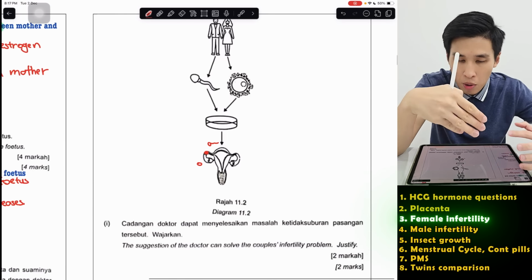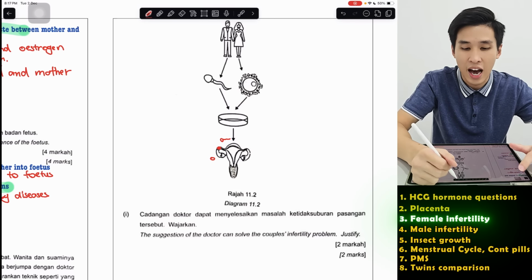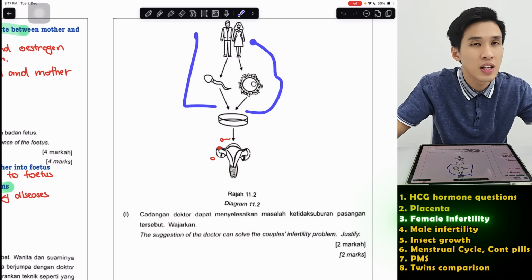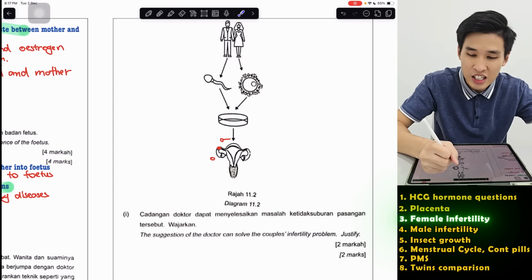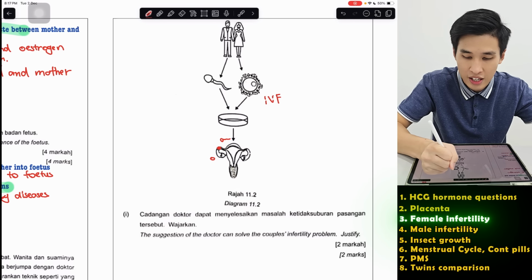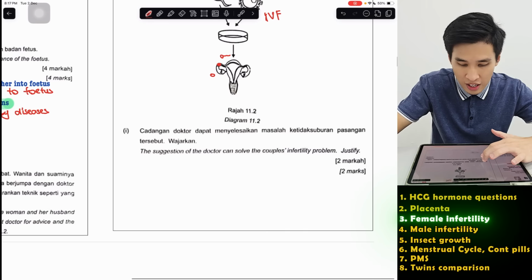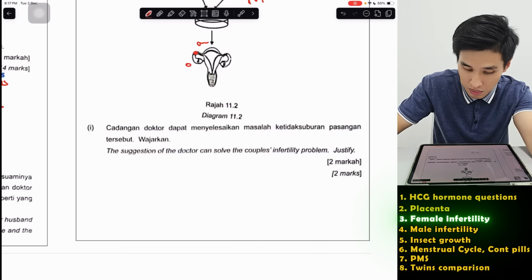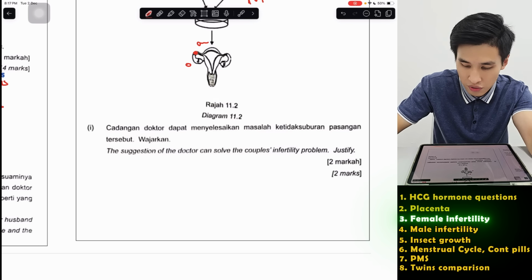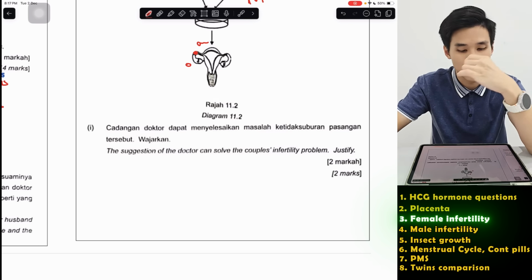So therefore, the most common method we will mention here is always IVF, which you can see here. The fertilization is carried out in a lab inside a petri dish. So this is basically in vitro fertilization. The question didn't ask for the method here. They say, can the suggestion of the doctor solve the couple's infertility problem, justified.